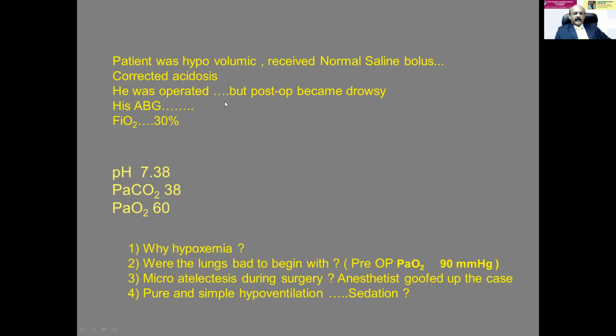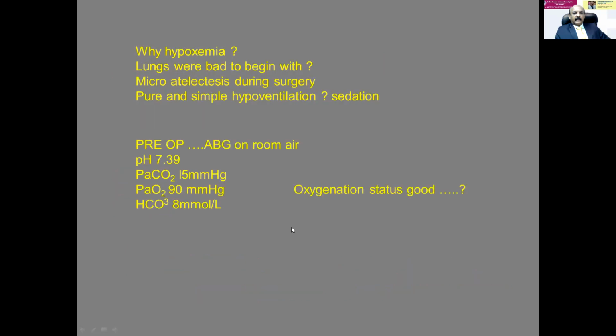He was operated, but post-operatively the patient became drowsy. SLE patient. Then the ABG with FiO2 of 30: pH is 7.38. PaCO2 is 38. Previously it was 15. Now PaCO2 is 38. PaO2 is 60. Now think why this hypoxia occurred in the post-operative period, whether there is microatelectasis during surgery or the lungs are bad even in the preoperative period. That we have to think.